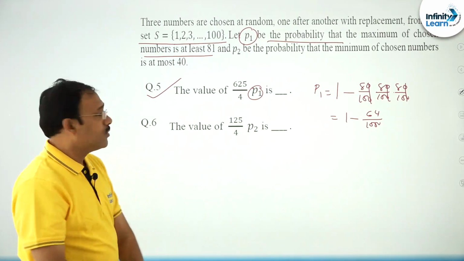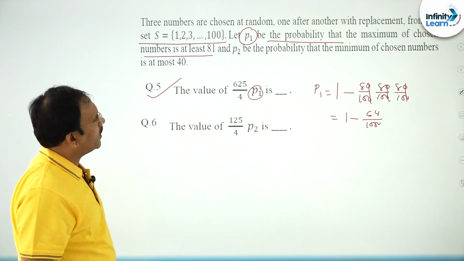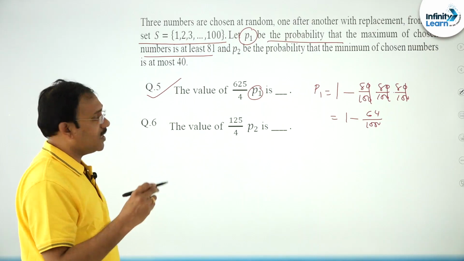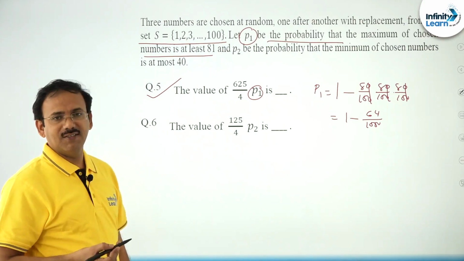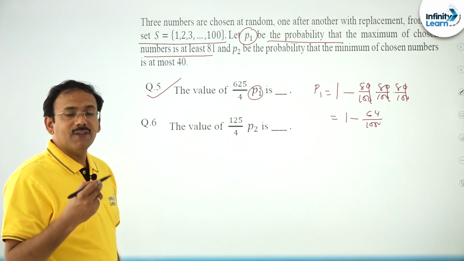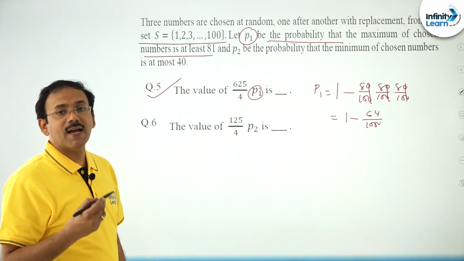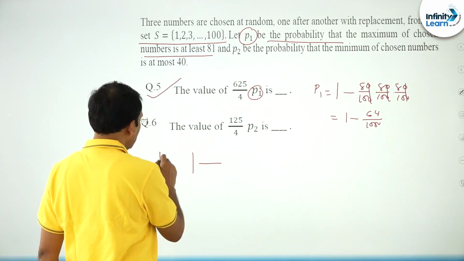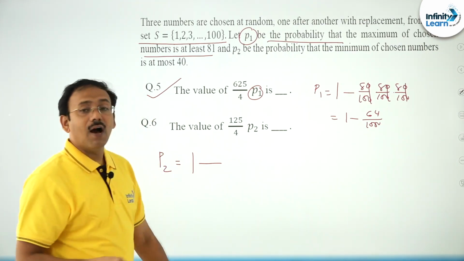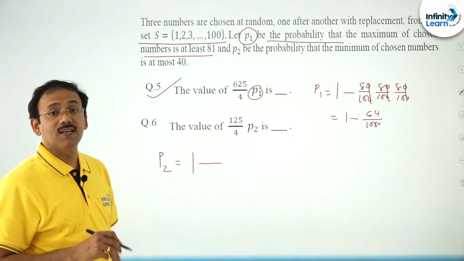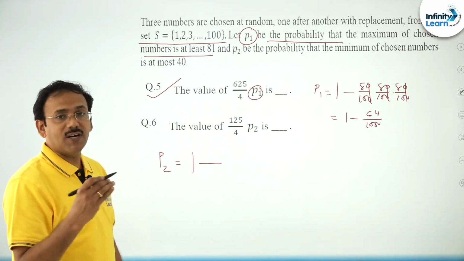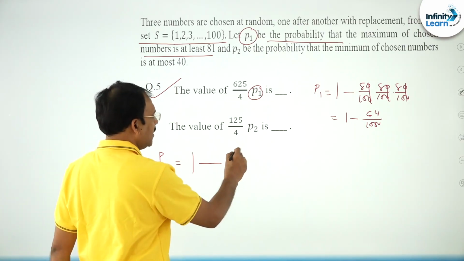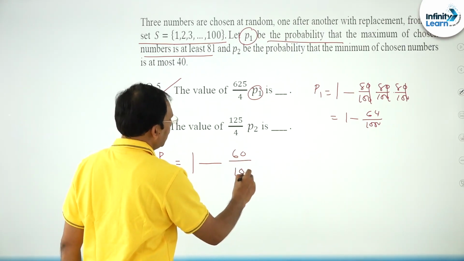In the same way, you see the second question, P2 be the probability that the minimum of the chosen numbers is at most 40. So, the minimum of them is at most 40, meaning maximum 40, so can I write the probability P2 as 1 minus all numbers are greater than 40. It is at most 40 means maximum 40. Let me take above 40, all numbers above 40 means 60 by 100 is the probability, right?